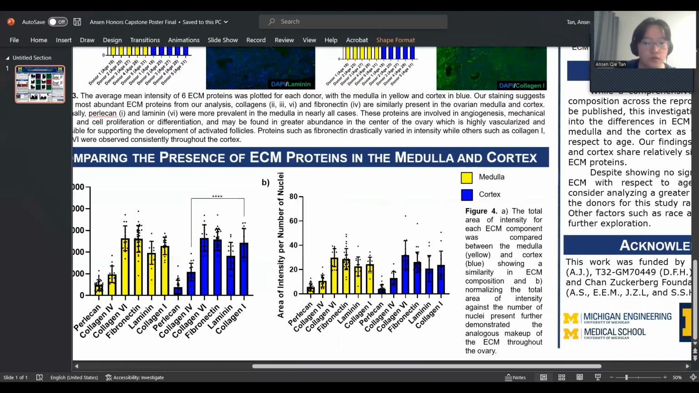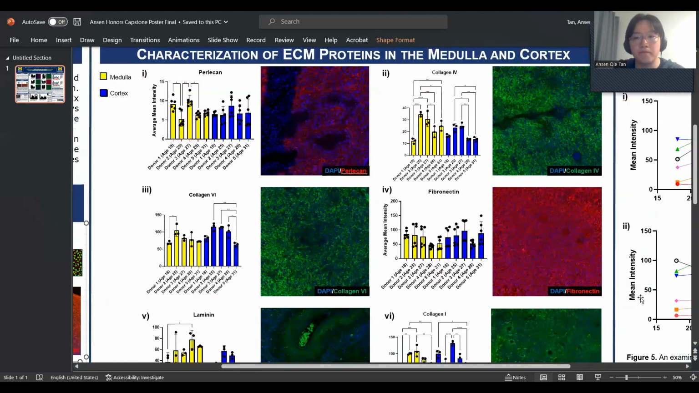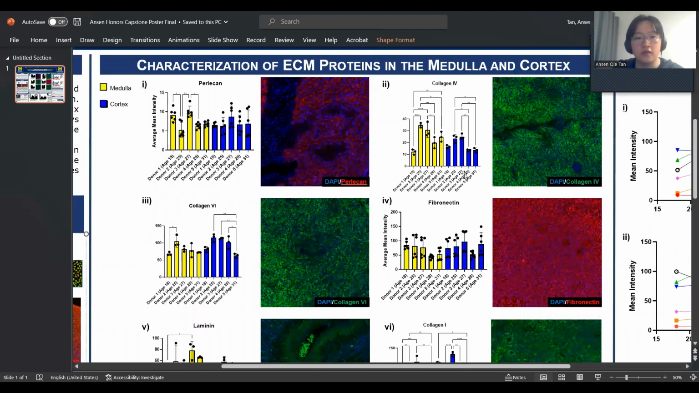And so we're going to move into the middle portion of my poster. So this first figure is pretty big. And so basically what this is that I calculated the average mean intensity using the values that I got from ImageJ and then plotted them against each donor in each region of interest.